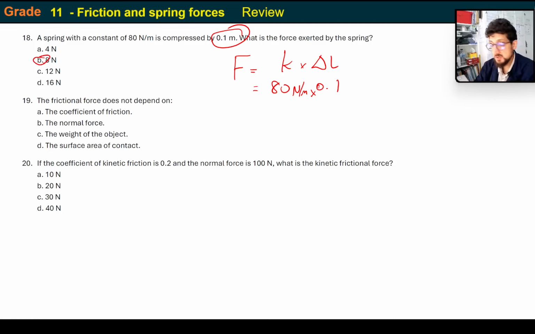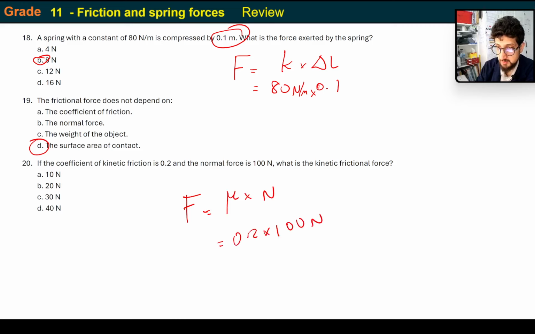The frictional force does not depend on the surface area in contact. Number 20: if the coefficient of kinetic friction is 0.2 and the normal force is 100 newtons, what is the kinetic friction? Come on, guys, you should be able to do this pretty easily now. Mu multiplied by normal force, so that is 0.2 multiplied by 100 newtons. So it's going to be 20.